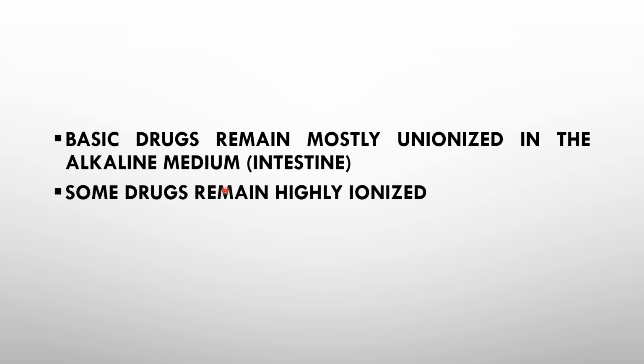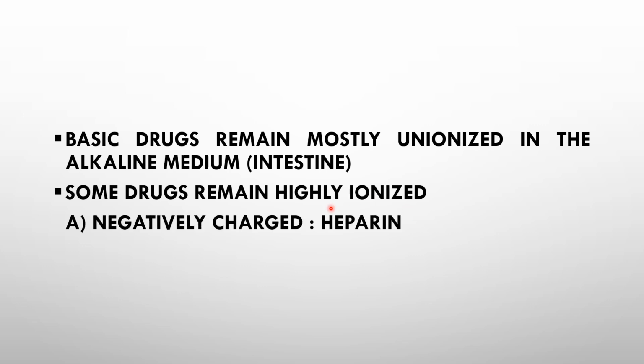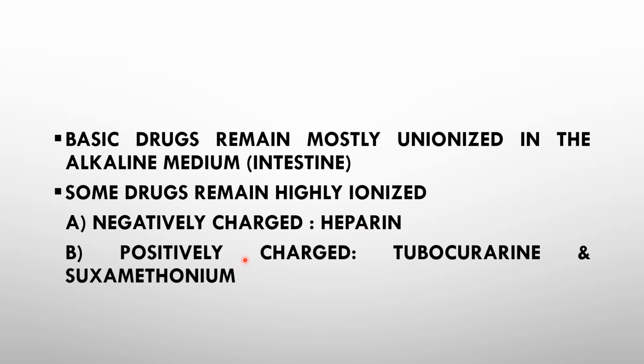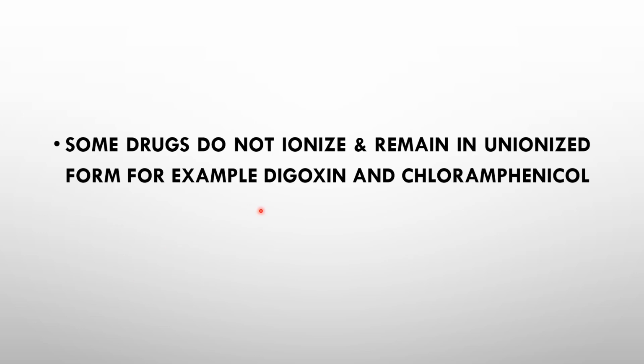And there are a few examples of drugs which remain highly ionized. They do not become non-ionized. So they are not absorbed. For example, heparin, and further drugs like neuromuscular blockers, which we'll be covering in the autonomic pharmacology, that is tubocurarine and dexamethasone. And some drugs do not ionize and remain unionized, and they have a very good absorption rate. For example, digoxin and chloramphenicol.